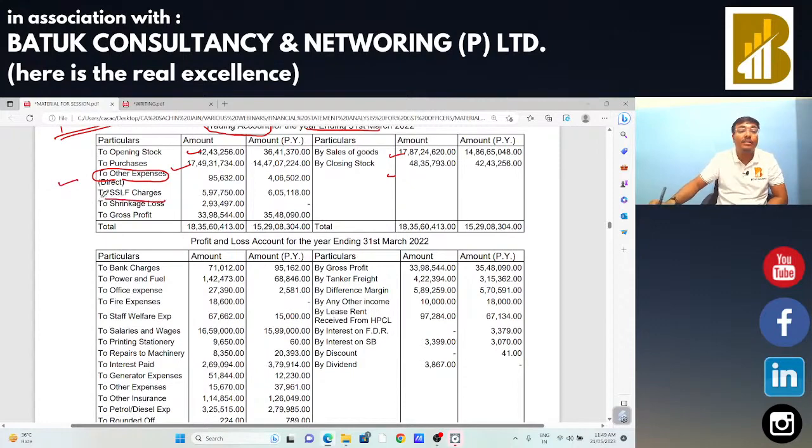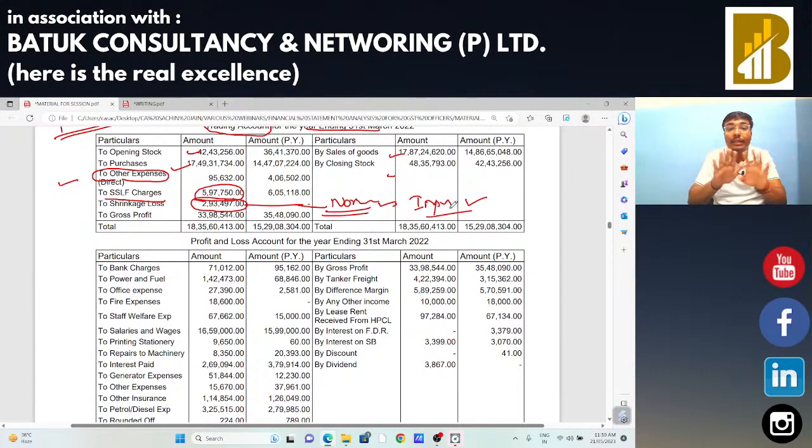SSLF charges, if there are certain charges in the nature of SSLF, we need to check what kind of charges these are. Such charges are chargeable in case of a petrol pump. Okay, so we need to check whether input is allowed on this type of expenditure or not, or whether input is claimed by that particular party or not. Okay, next, shrinkage loss. Sir, in case of shrinkage loss, if the shrinkage is normal in nature, in that case input is allowed. But if the shrinkage is abnormal in nature, in that case input tax credit is not allowed.